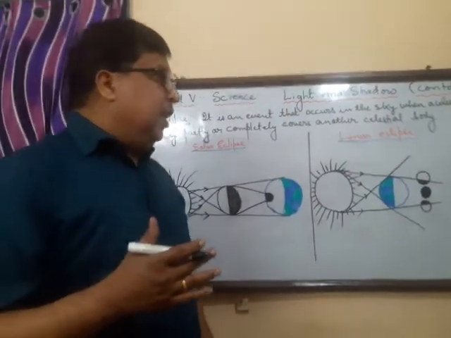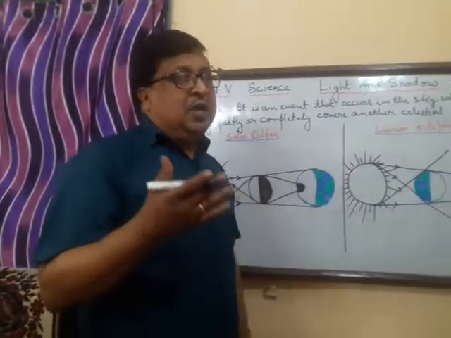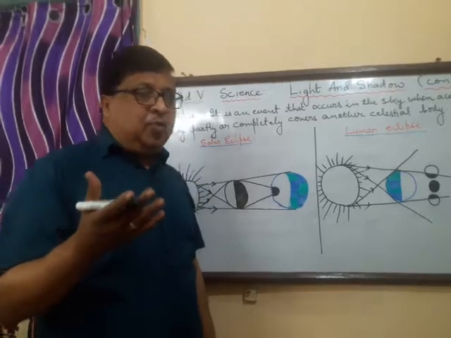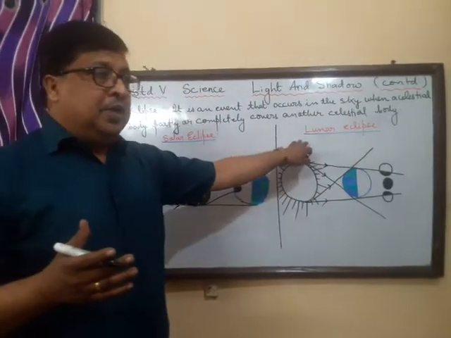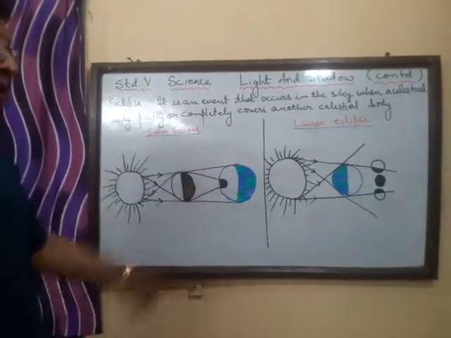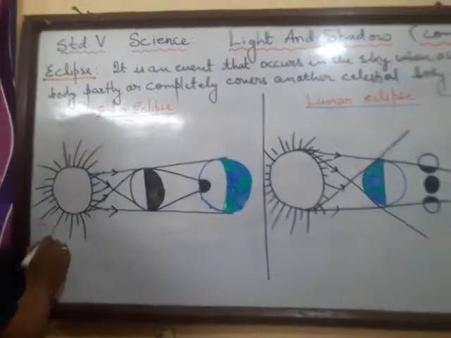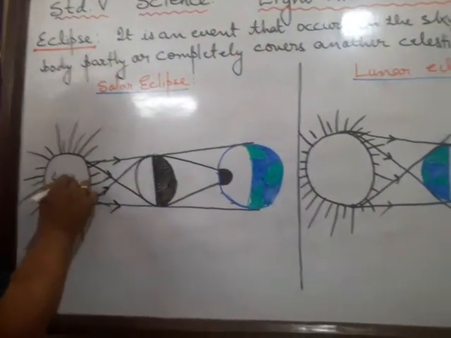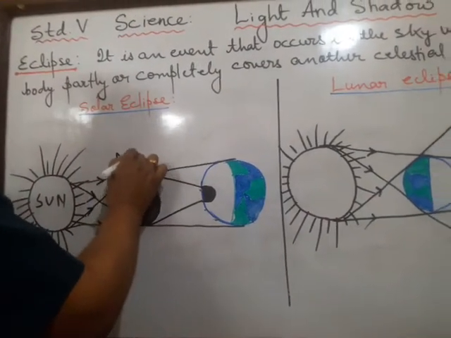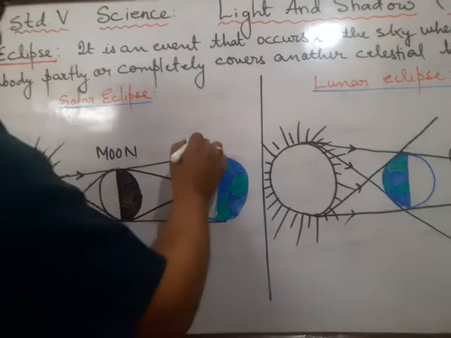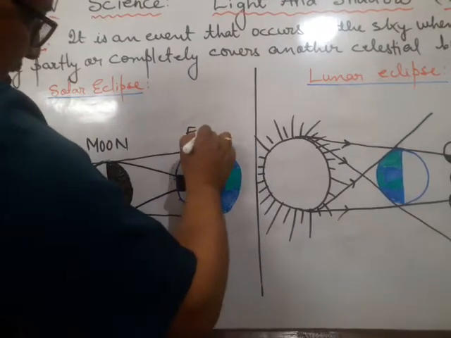Depending upon the position of the earth, the sun and the moon, we have the solar eclipse and the lunar eclipse. Now let us understand through this diagram. This is the sun. In the middle we have the moon, and the colored part is the earth.